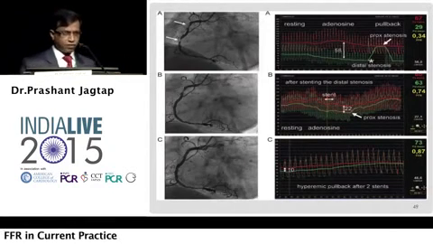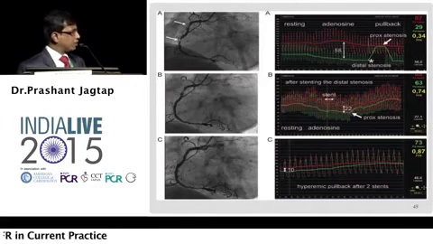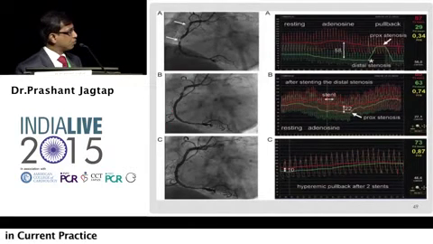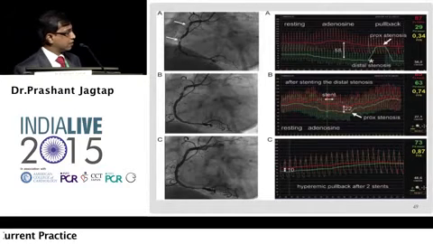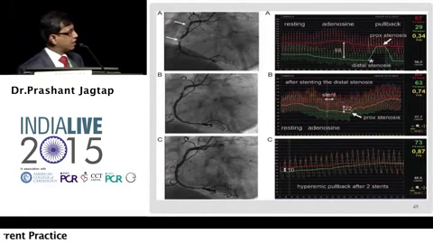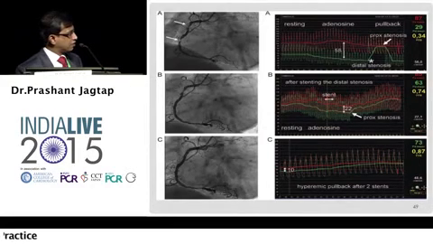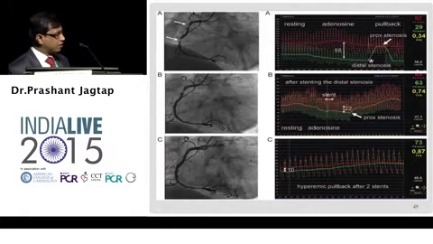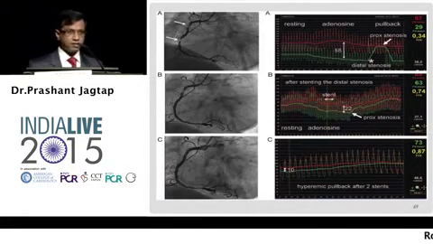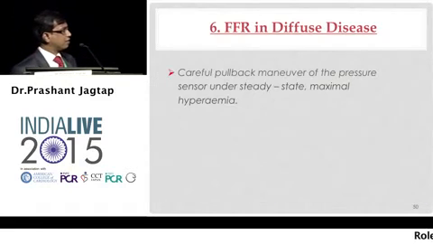Another case taken from Topol's textbook, very nice case. When there are 2 lesions very close by, they would influence each other. And the best thing in such a situation would be first to treat this. And after treating this, the proximal lesion, which doesn't appear significant but shows a gradient, needs to be stented.